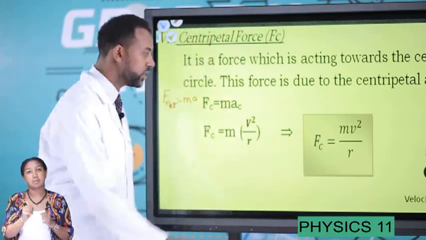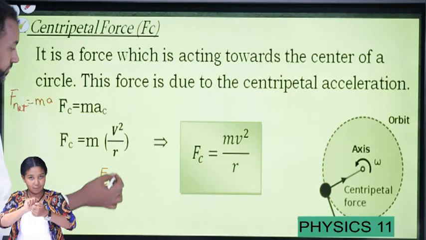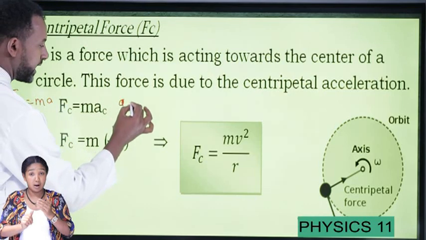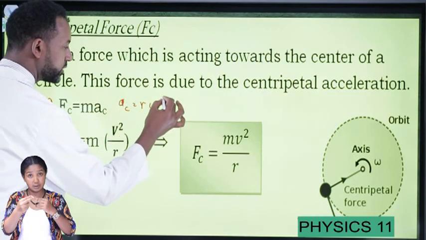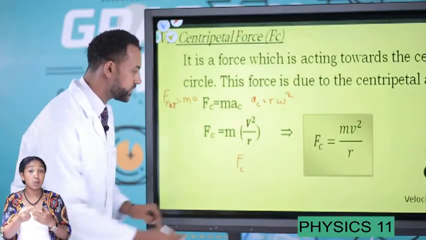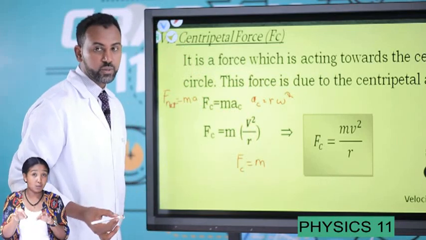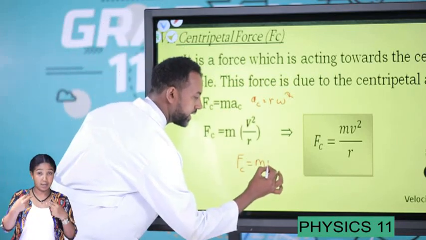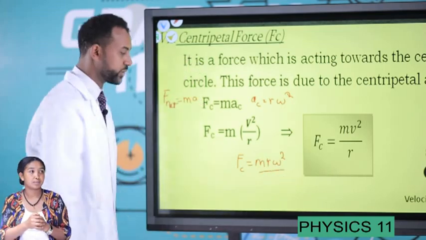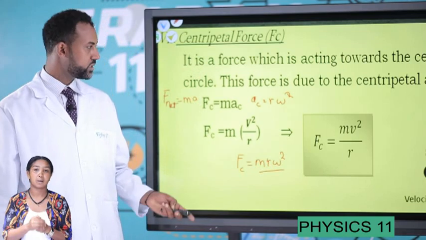It's also possible to use angular variables. We defined centripetal acceleration as r times omega squared, so we can substitute mass times r times omega squared. We can have such an expression for centripetal force. Let's proceed again.